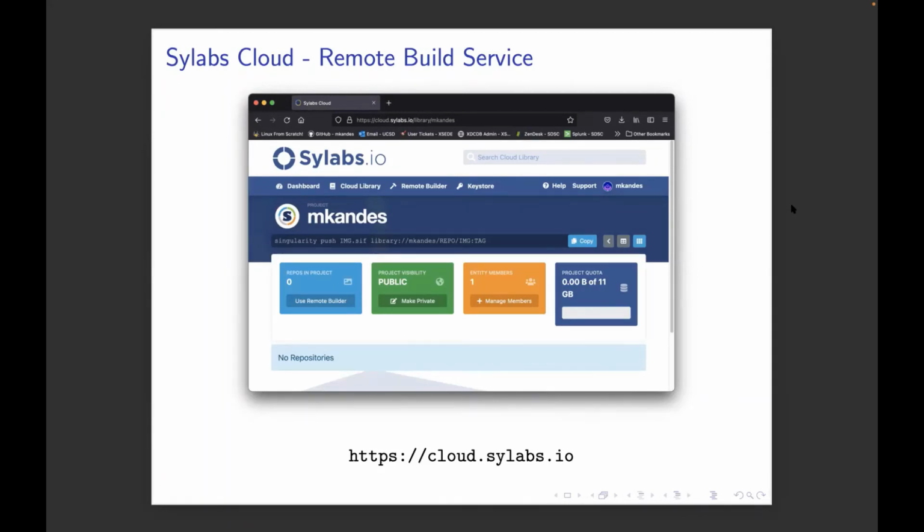So Apptainer will be the free one. Apptainer is open source, kind of free software under the Linux Foundation. There may be people who spin products off of that, I don't know. But the Sylabs Community Edition, CE, version is also free and open source, and you can use that.